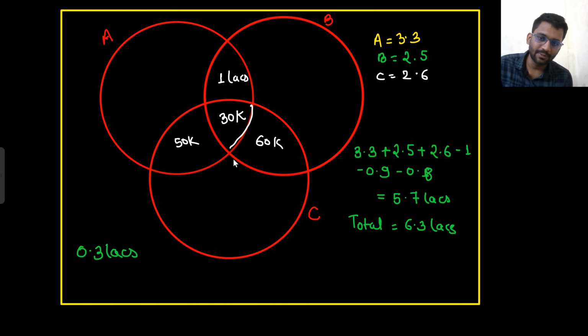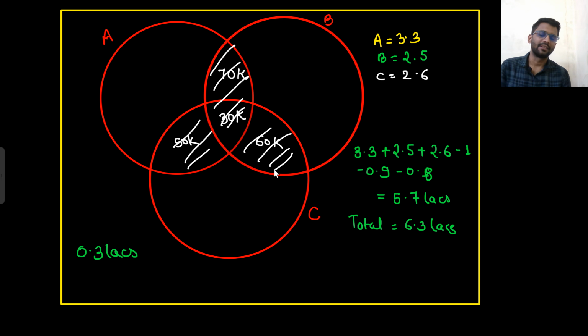So 60K covers this part, and the rest 30K covers this part. And if I am writing this much, then I will write 70K here. So only these many students managed to pass the exam.